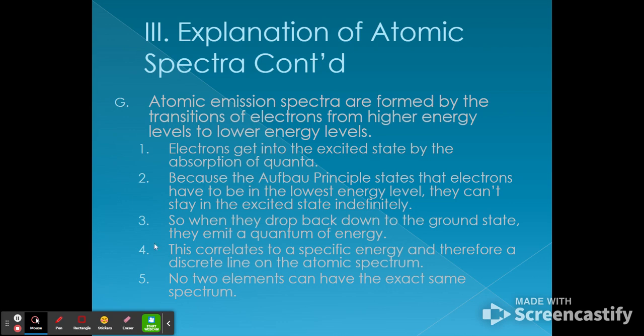No 2 elements can have the exact same spectrum. As a result, we can determine the light that's reaching the Earth from the different distant stars and see what light is being emitted and use these atomic emission spectra to determine what elements are in there.